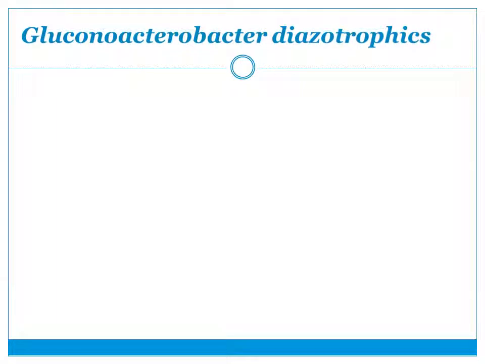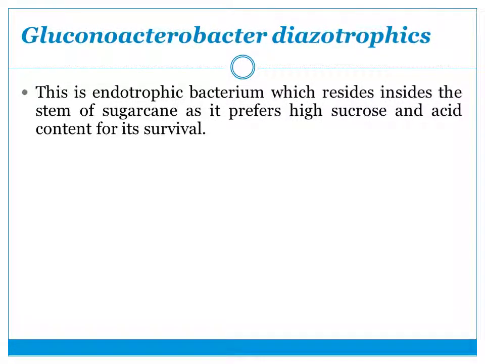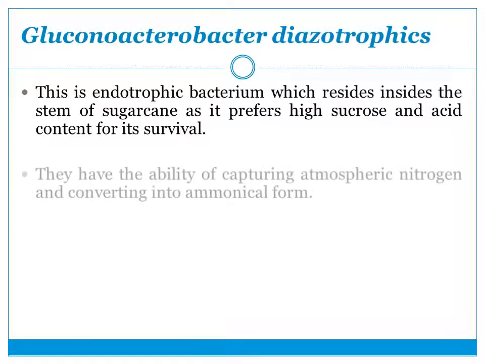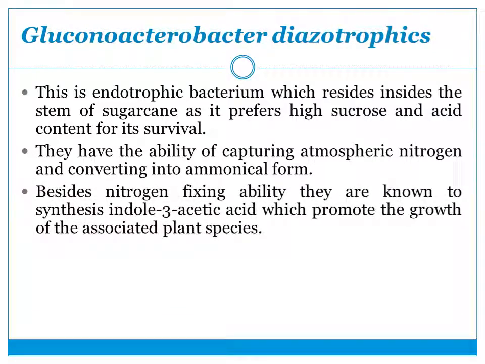Next is Gluconacetobacter diazotrophicus. This bacterium is an endophytic bacterium. It lives inside the stem of the sugarcane because it prefers high concentration of sucrose and acid content. And this bacterium has an ability to fix nitrogen, so this is used as a biofertilizer.